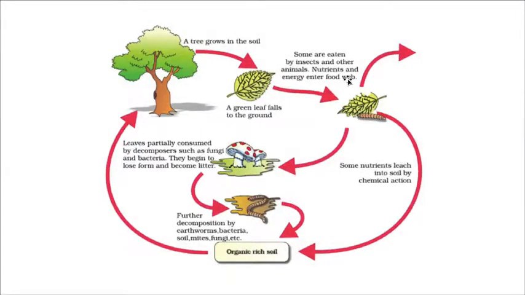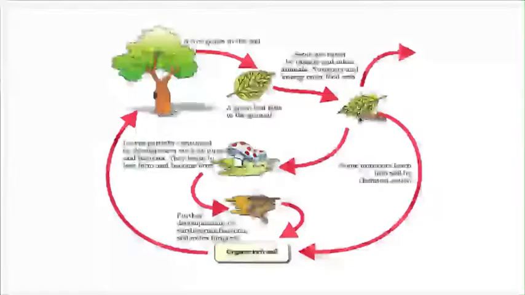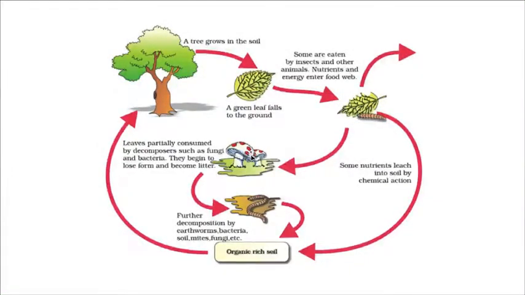Now they will be eaten by worms, they will be digested by fungus, and they will be further eaten by worms, and finally some organic rich material is added into the soil, or directly the humus is added into the soil.